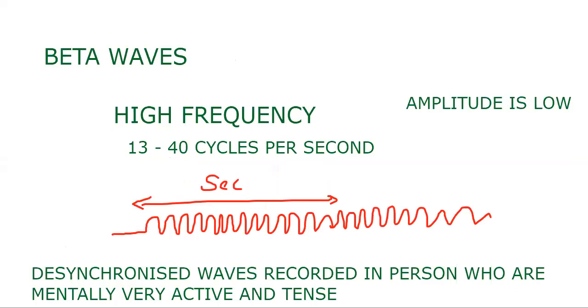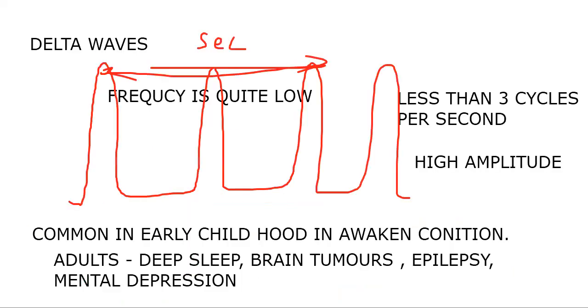Beta waves are desynchronized waves. What is synchronized? That means a patterned wave in normal people, but in people who are mentally very active and tense, these waves will be recorded faster like this. We call them desynchronized waves. Next, the delta waves: frequency is quite low, less than 3 cycles per second, and high amplitude because cycles are less. Here, 1, 2, 3. Common in early childhood in awakened condition, and in adults with deep sleep, brain tumors, epilepsy and mental depression.